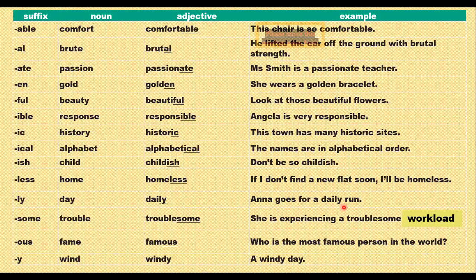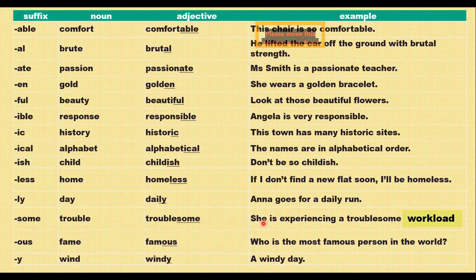Ly, day, daily. Anna goes for a daily run. Now again, here, run is not a verb. And students, you have to understand the difference. Run here is being used as a noun, it's not a verb. So Anna goes for a daily run. Daily is the adjective that is describing the run.